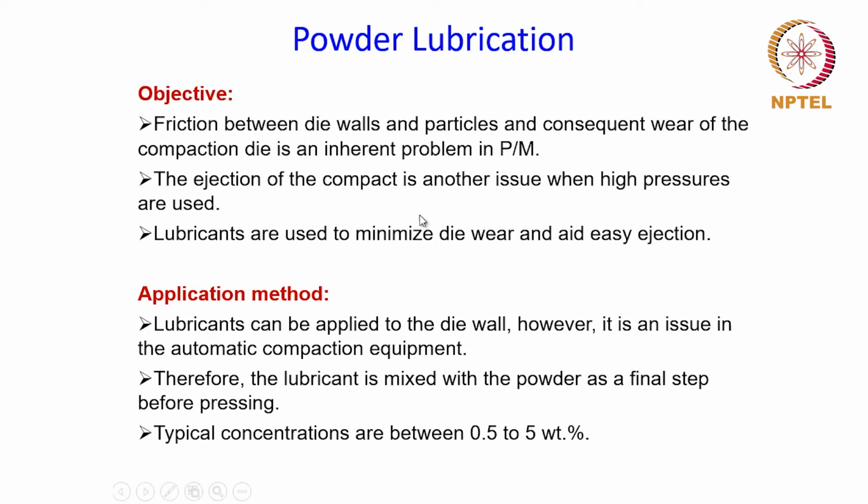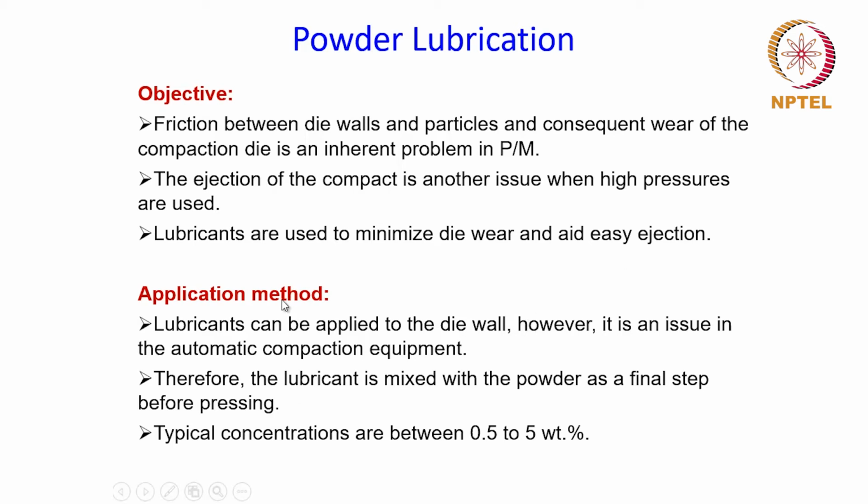The ejection of the compact is another issue when high pressures are used during compaction, and application of lubricant also aids the ejection process and makes it easier. So the two main objectives of applying lubricants are to minimize the die wear and aid the ejection process at the end of compaction.